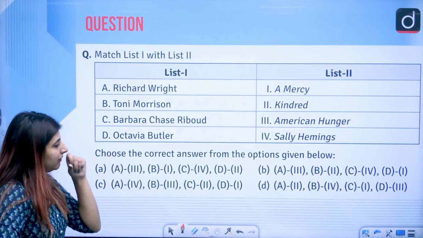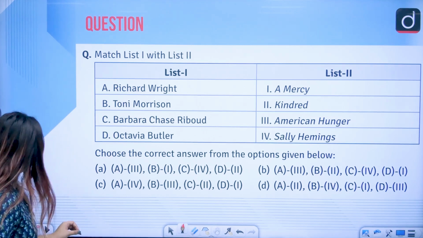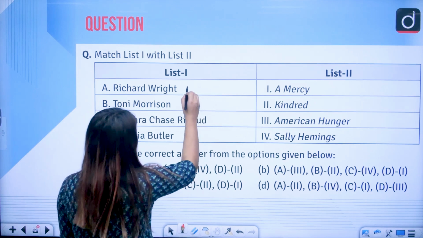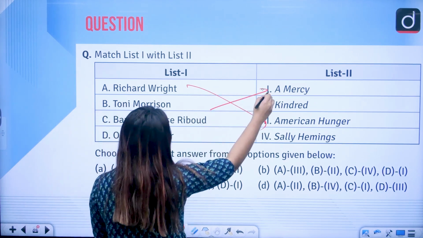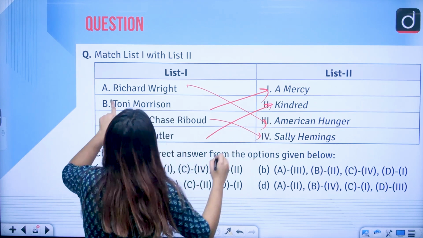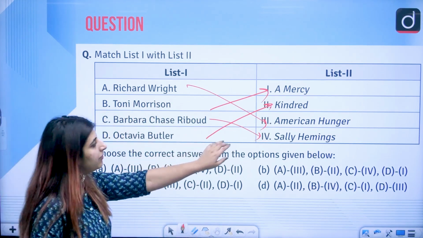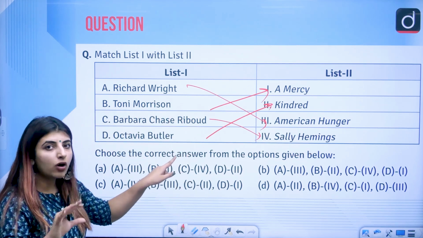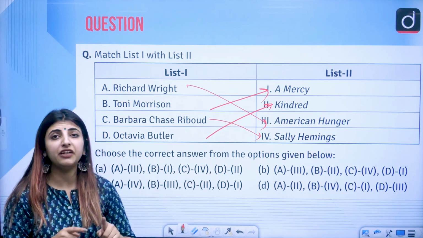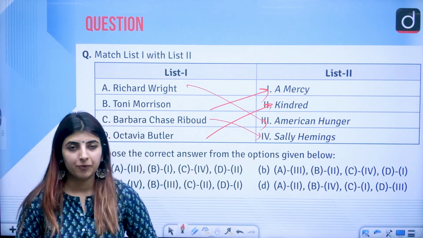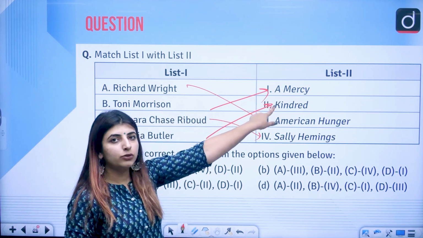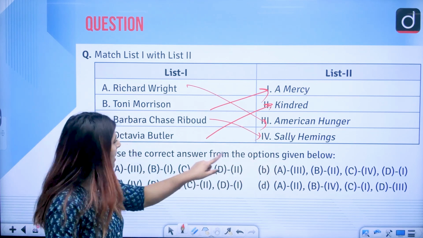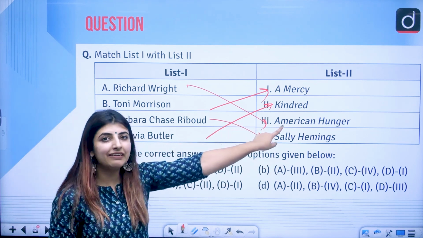List 1 with list 2 again. The answer to this question is option A, that is A3, B1, C4 and D2. Richard Wright wrote the book named American Hunger. Toni Morrison, a prominent writer when we talk about African American literature, is very famous for her novel The Bluest Eye, correct. Toni Morrison wrote A Mercy. Barbara Chase-Riboud wrote Sally Hemings, and Octavia Butler wrote Kindred.